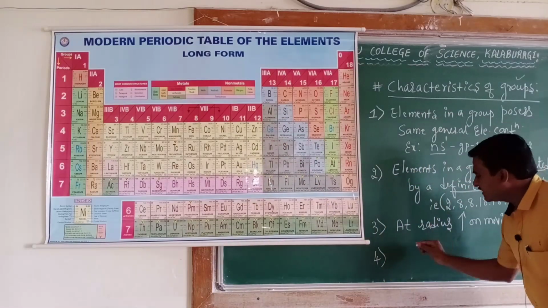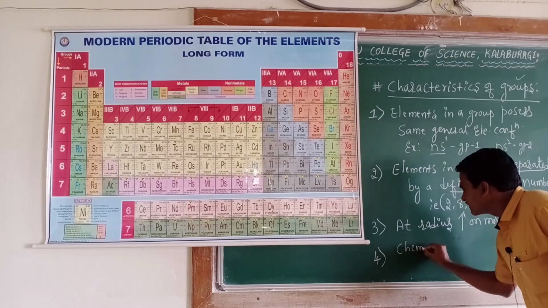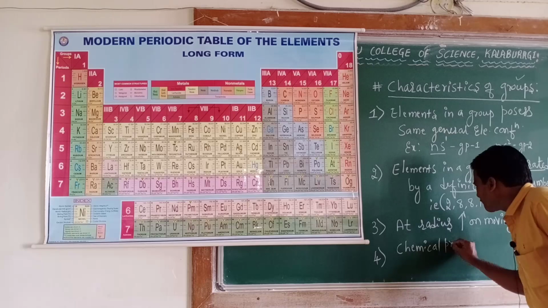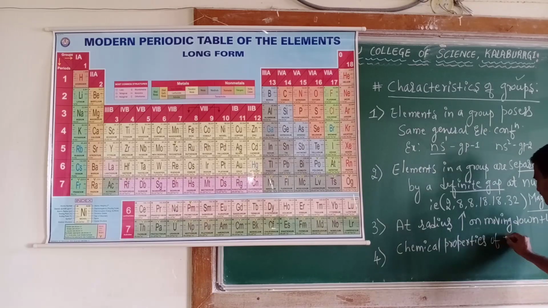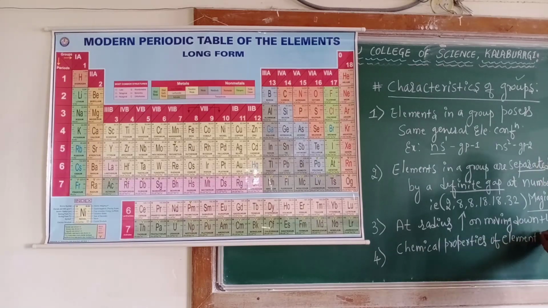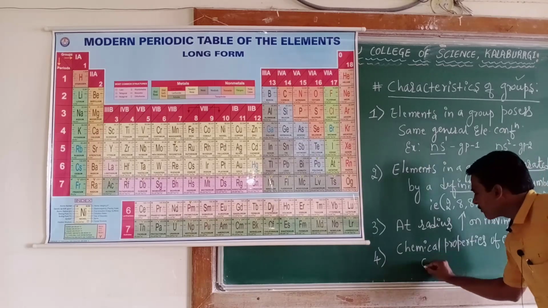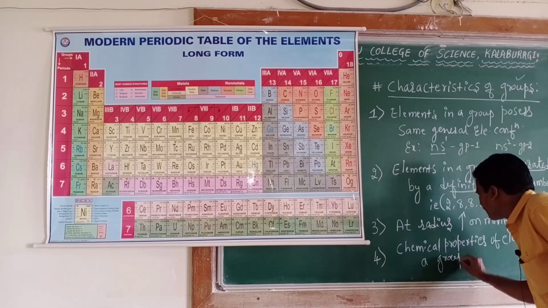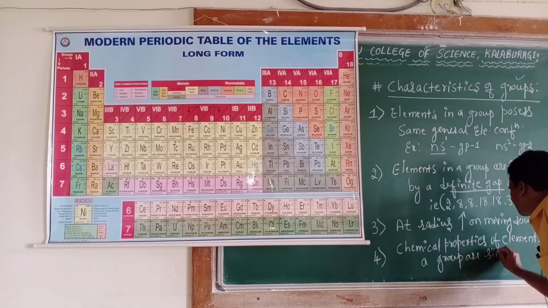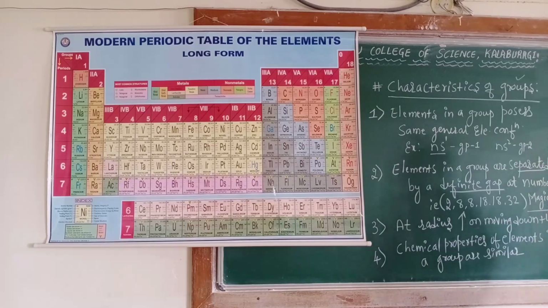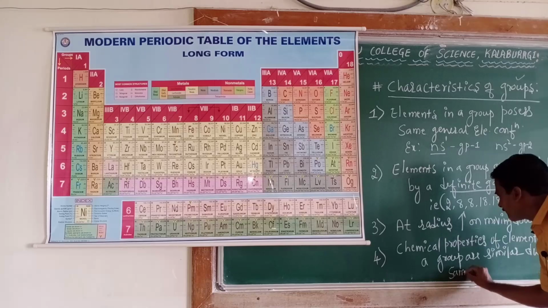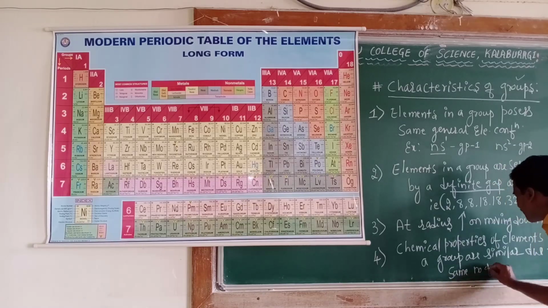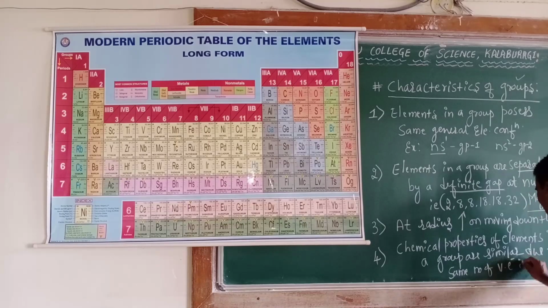So the chemical properties of elements in a group are similar due to the same number of valence electrons in a shell.